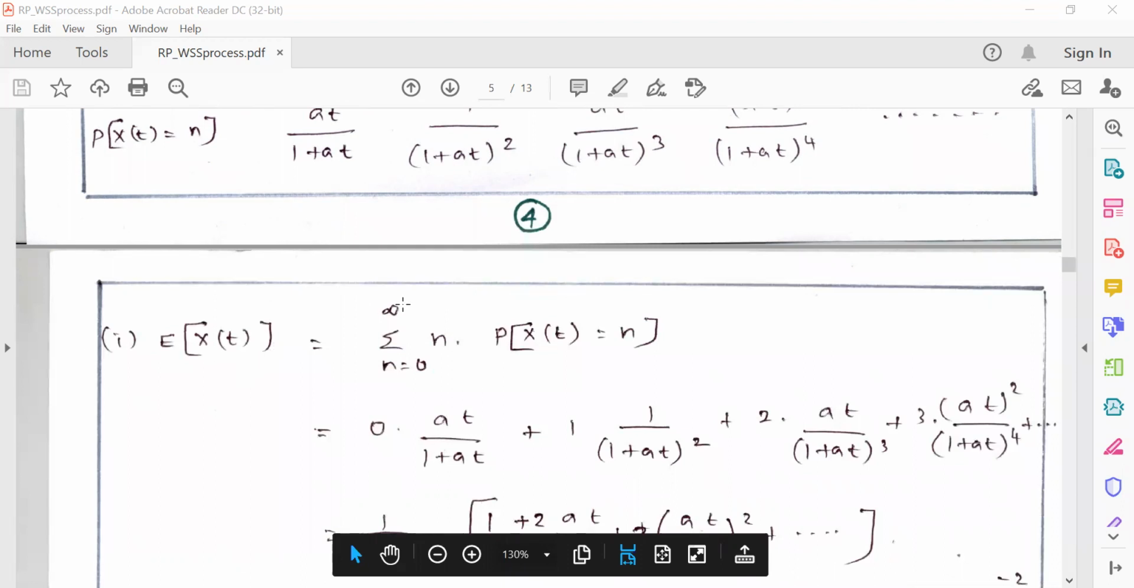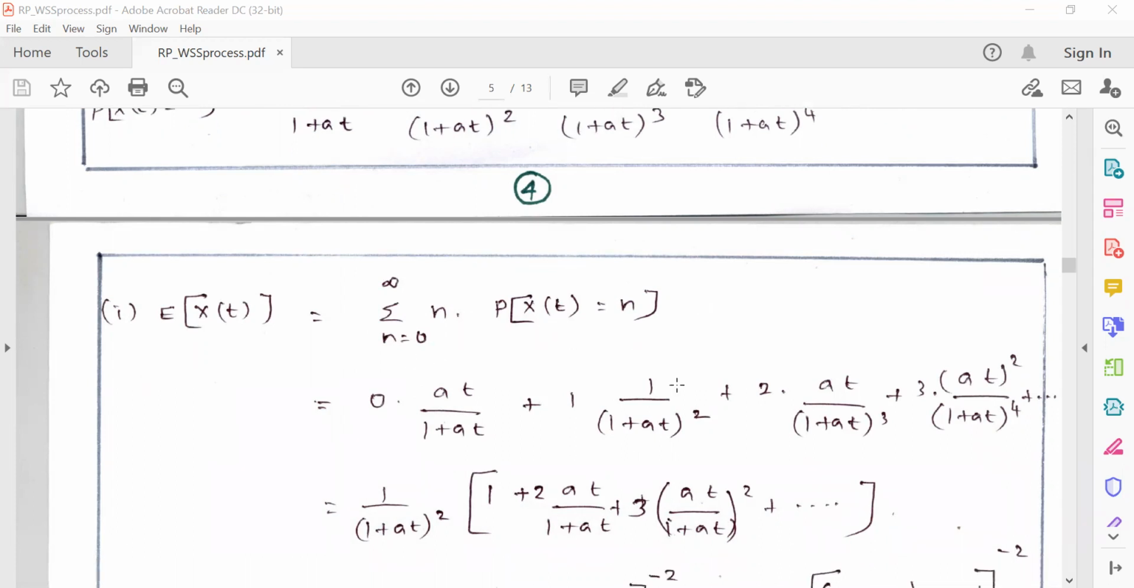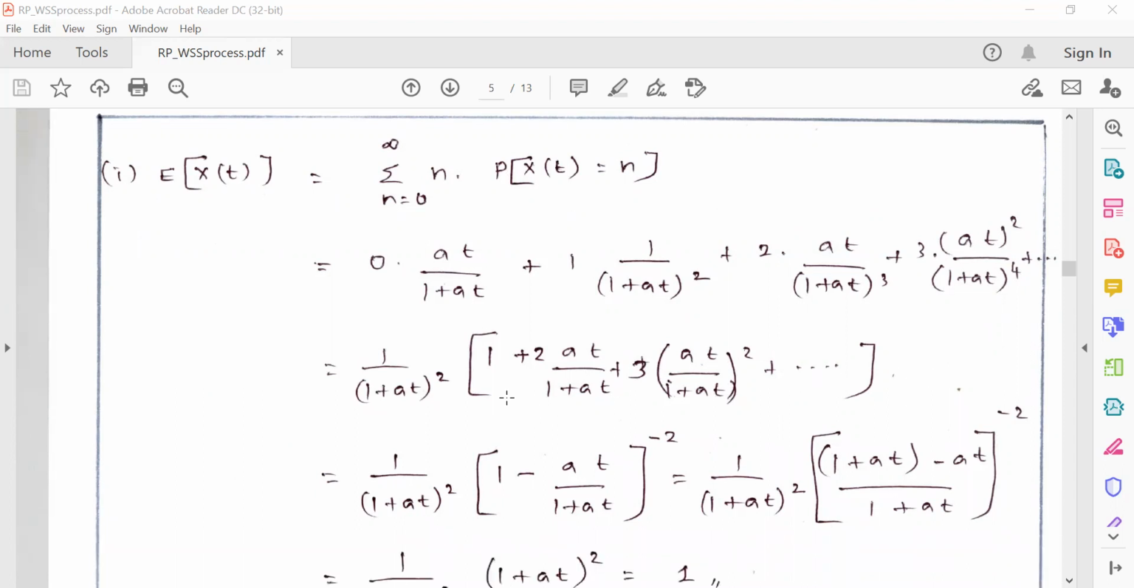First, I am going to find the expectation of X(t). Here we are expanding the term with respect to n, so summation over n times P[X(t) = n]. We replace the values of n and the probability distribution values. In all the terms, 1 / (1 + at)^2 is common. If I take it as common, I get 1 + 2at / (1 + at) + 3 (at / (1 + at))^2 plus and so on. These terms look like 1 + 2x + 3x^2 plus and so on, which is equal to (1 - x)^(-2).